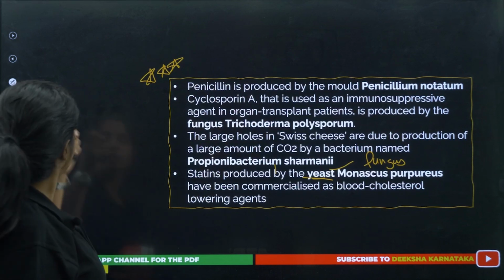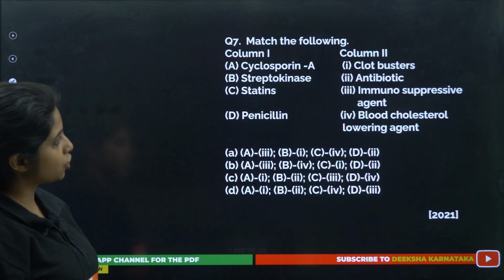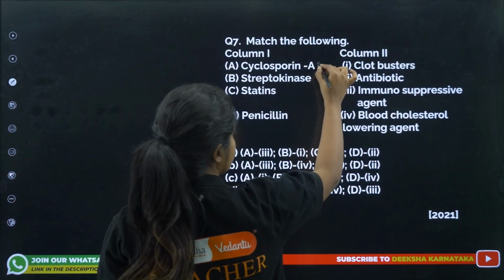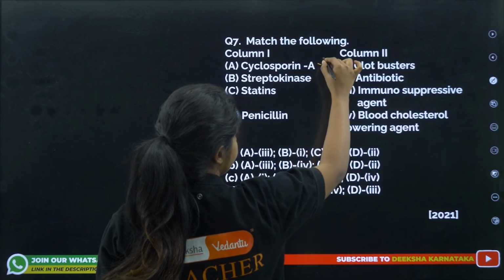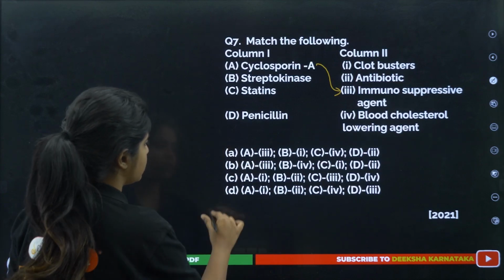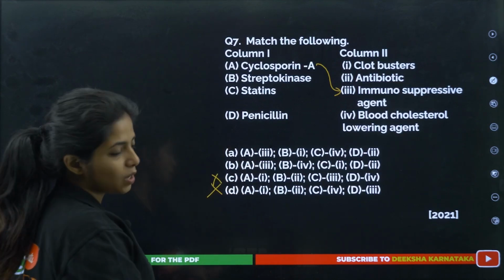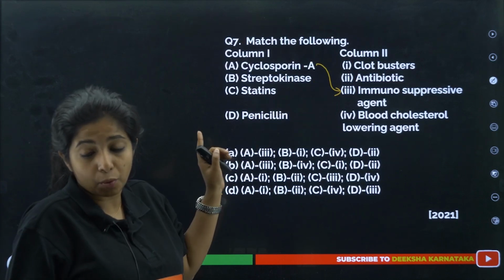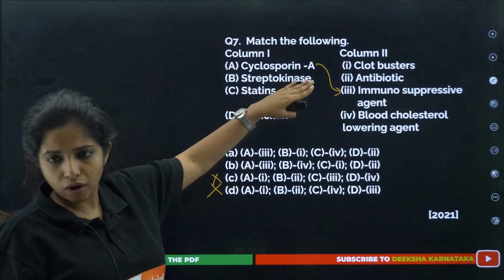So next question. Okay, match the column. Cyclosporin A, you studied right now. Cyclosporin A is responsible for being an immunosuppressive agent. So A goes with 3. So let's cancel out this and this option. Eliminate that. Streptokinase, now this is something new. I do not know about it. If you do not know, let's keep it there.